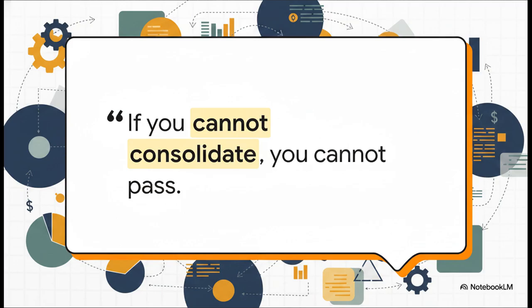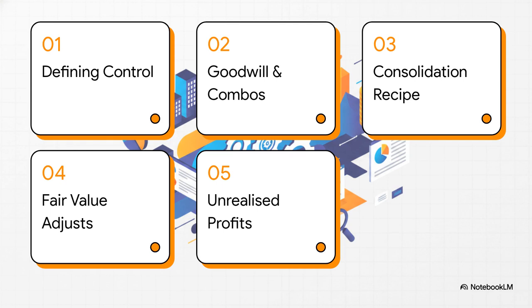But here's the good news. Consolidation, it's a highly logical, highly repeatable process. Once you actually see the underlying structure, what looks like this chaotic mess of numbers just becomes a totally predictable, completely solvable puzzle. So, here is the builder's blueprint we're following today. 1. Defining control under IFRS 10. 2. Goodwill and business combinations. 3. The basic consolidation recipe. 4. Mastering fair value adjustments. And finally, 5. Cleaning up unrealized profits.